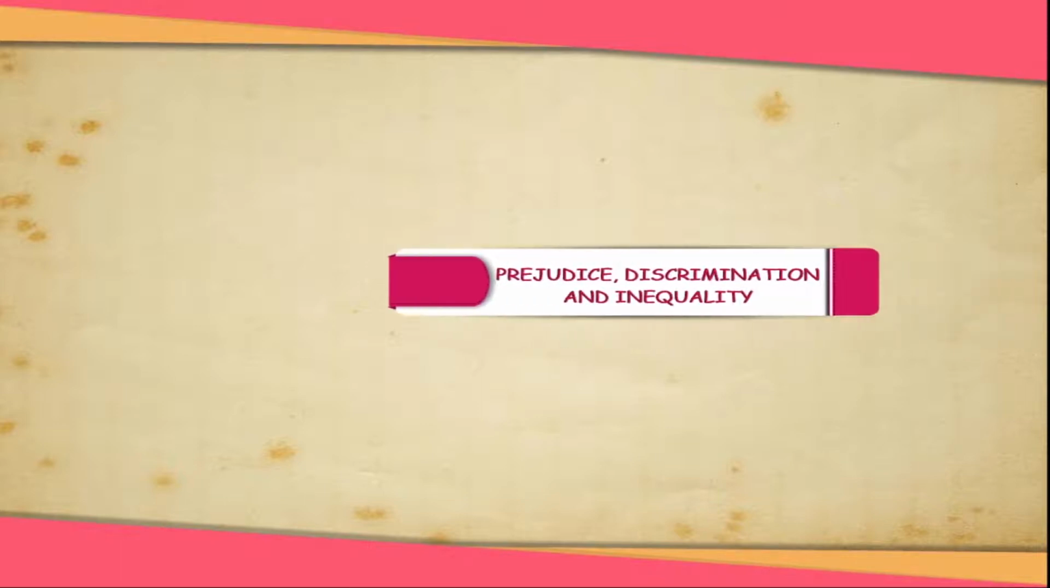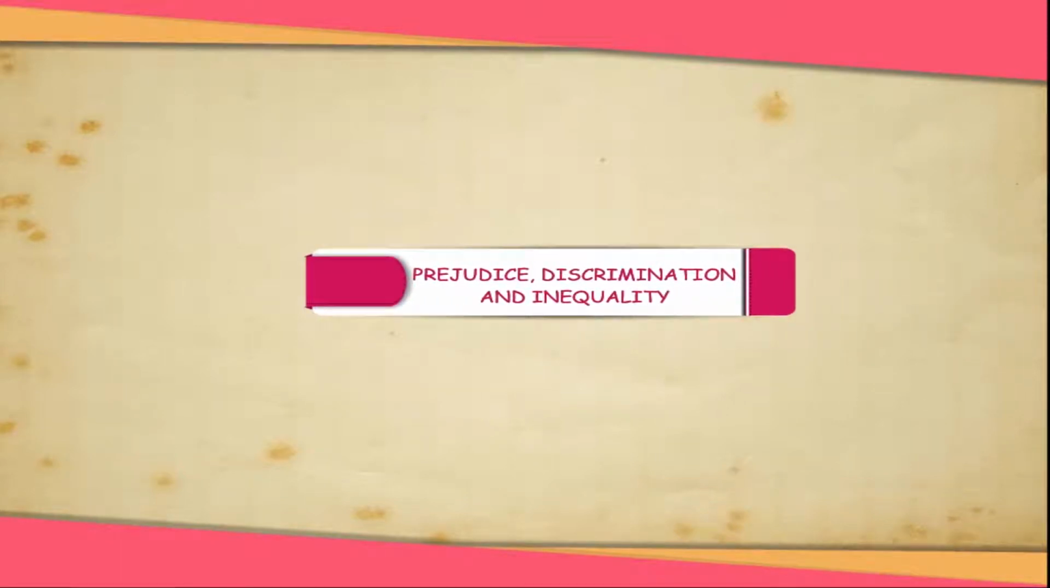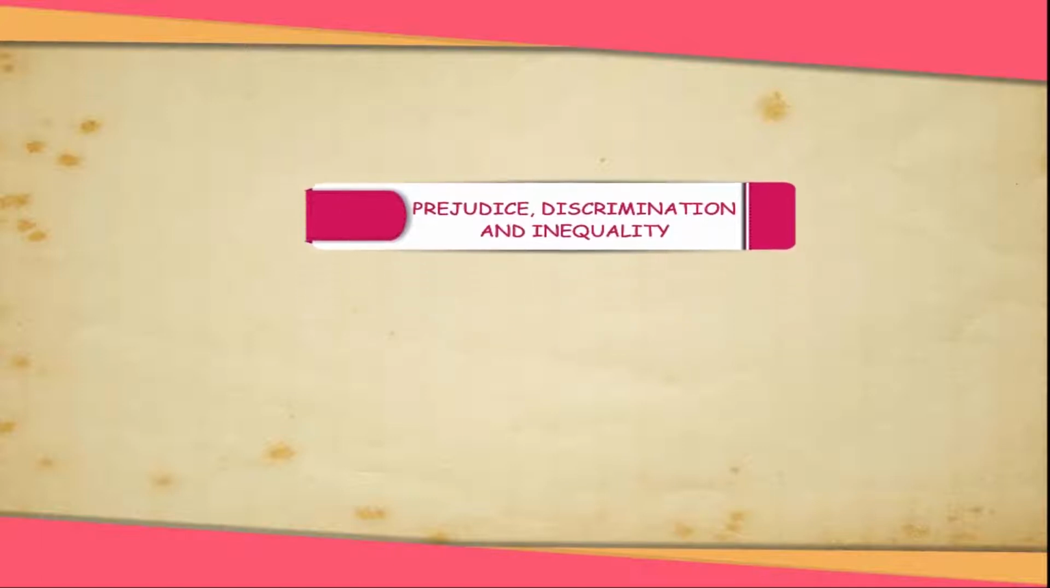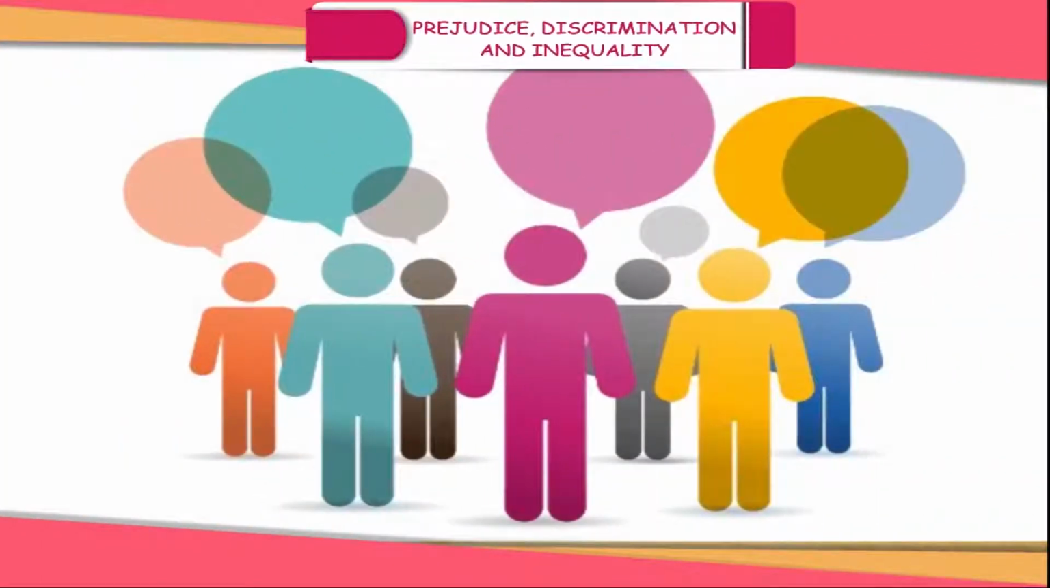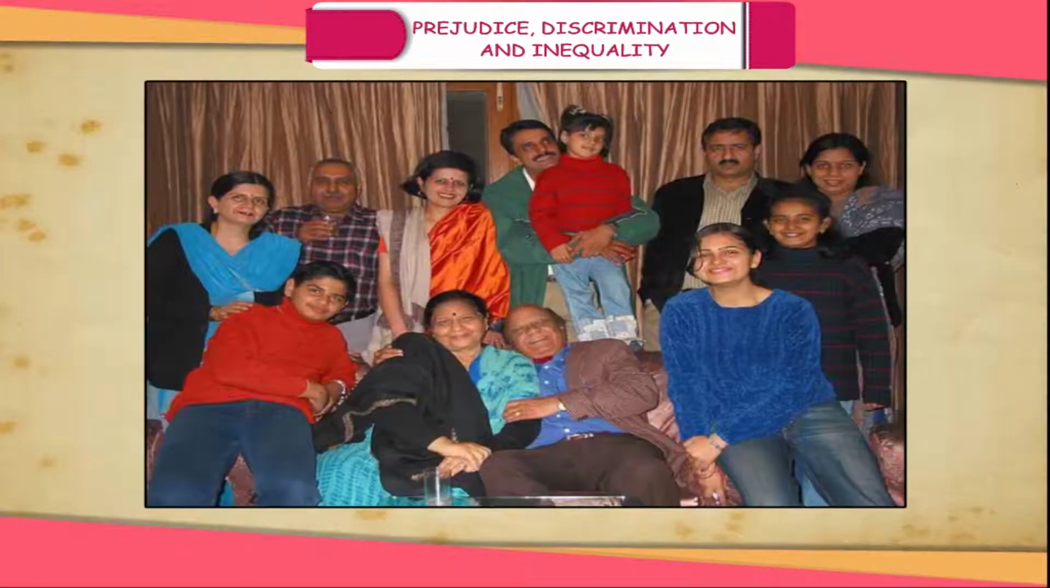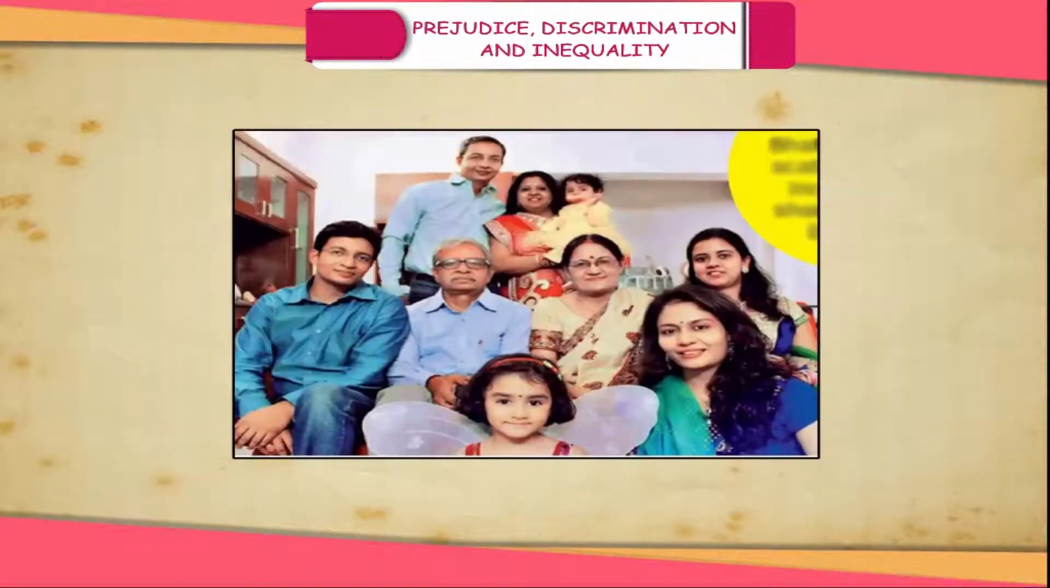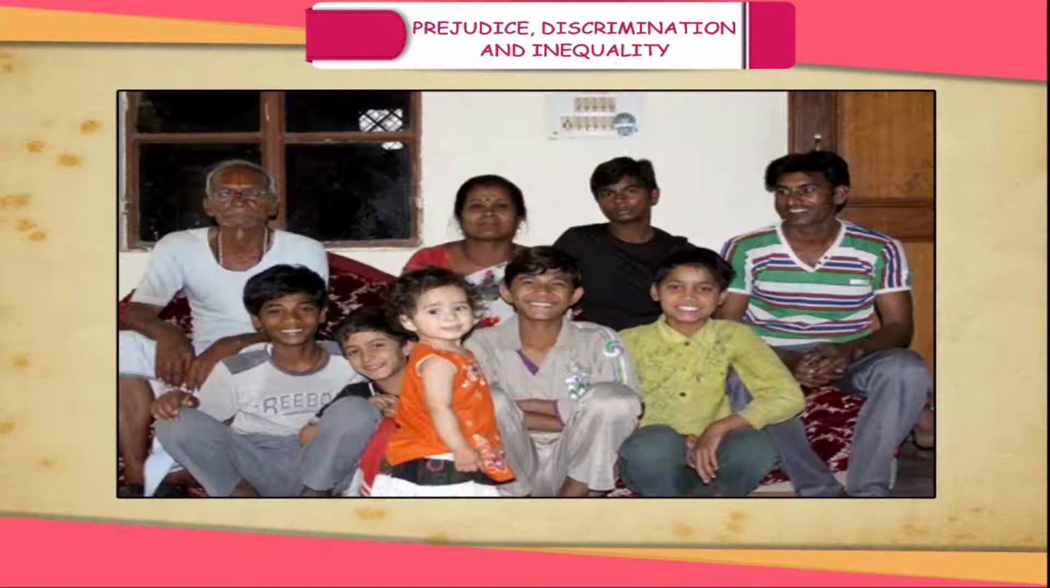Prejudice, discrimination, and inequality. All the people can never be classified in a certain group. There are many different types of people in the world. Imagine what happens when one person thinks or feels a certain way about an entire group of people. This chapter will give you a detailed account of stereotypes, prejudice, and discrimination.